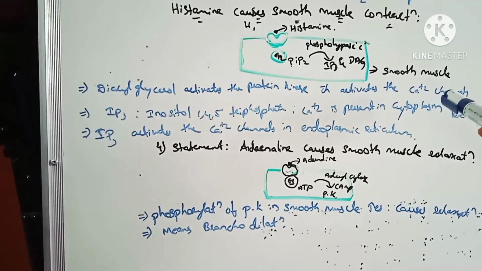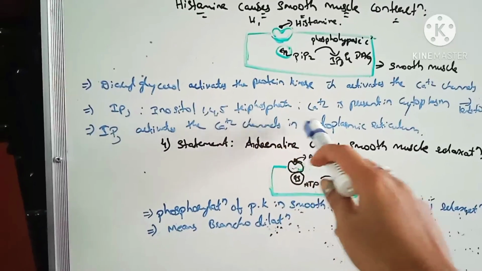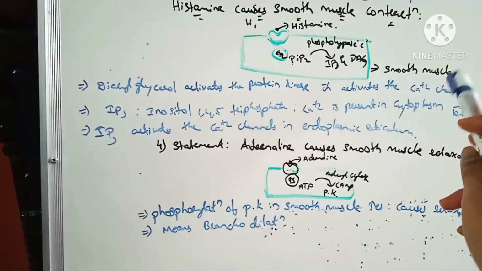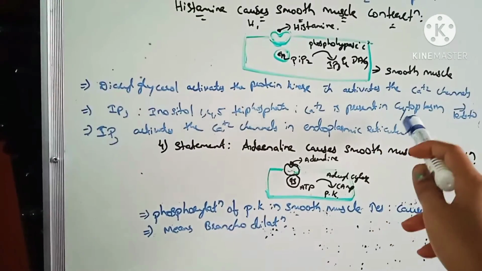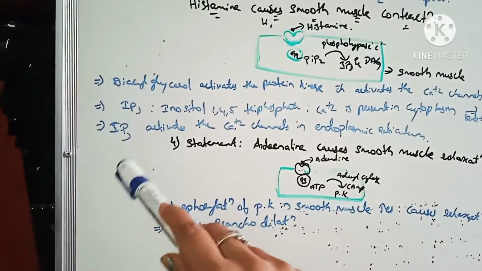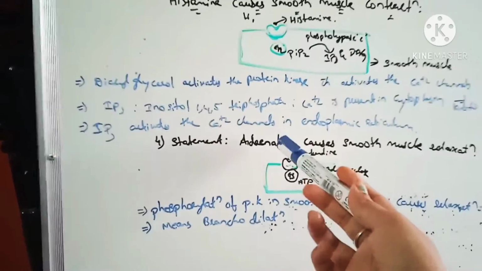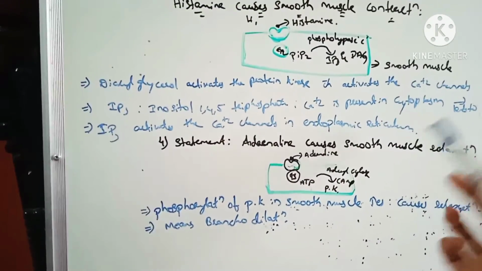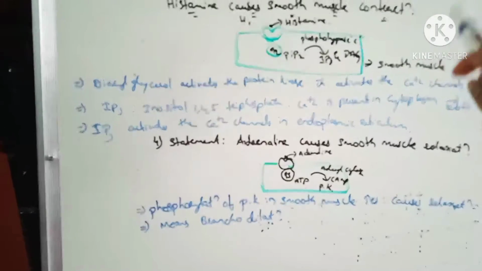And IP3, inositol 1,4,5 triphosphate: the calcium is present in the endoplasmic reticulum. Already the calcium is present in the cytoplasm and it leads to the contraction. The IP3's main function is to activate the calcium channels in the endoplasmic reticulum. Then it contracts the smooth muscles.